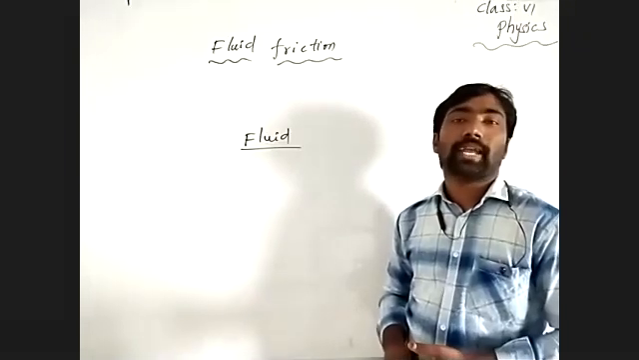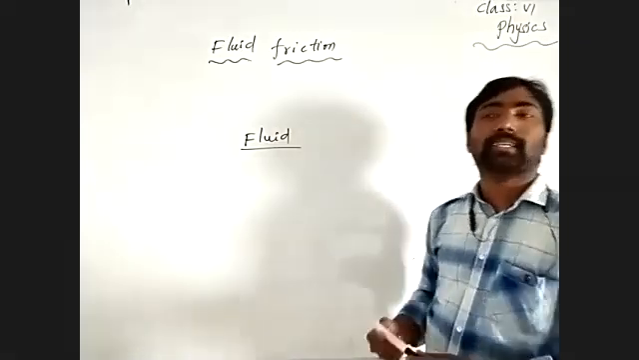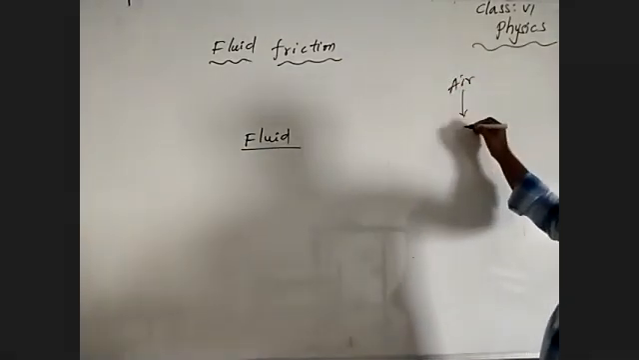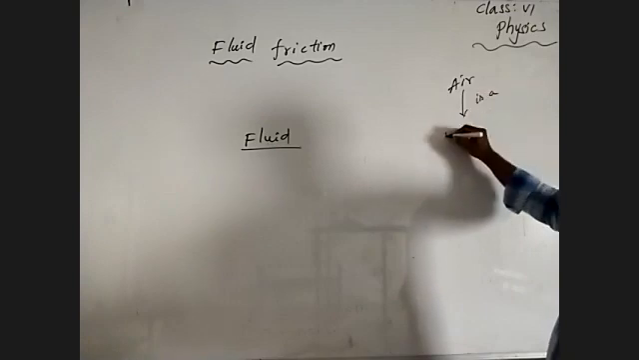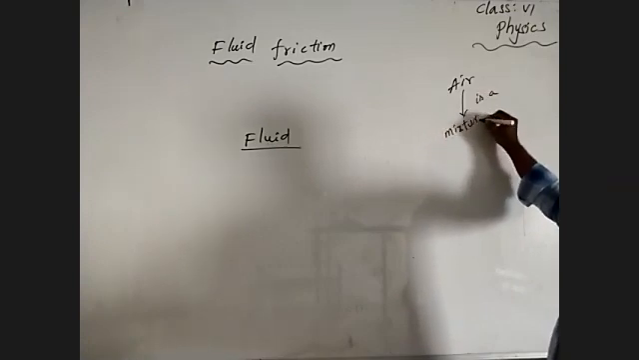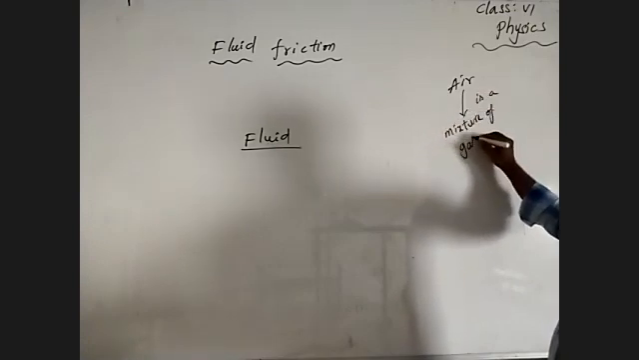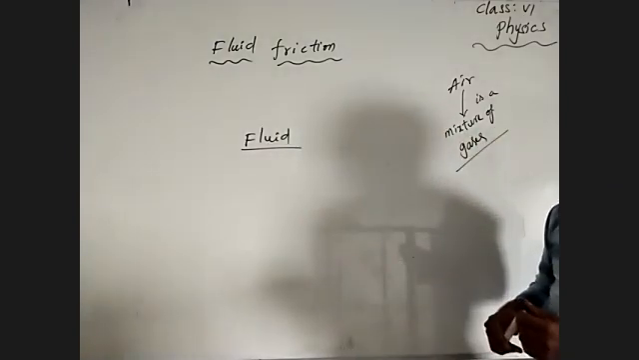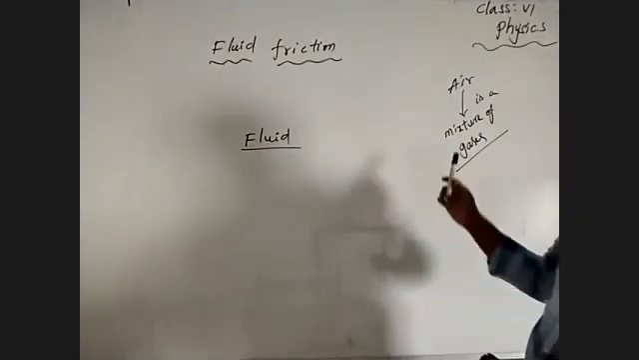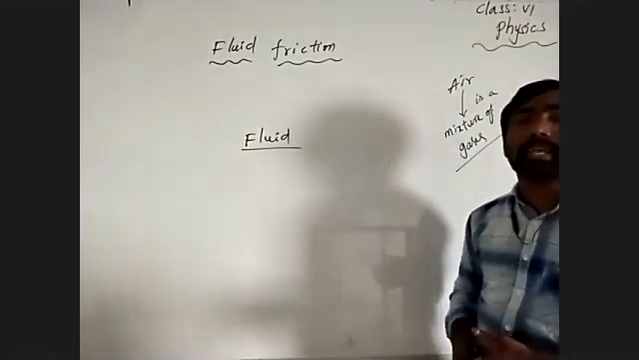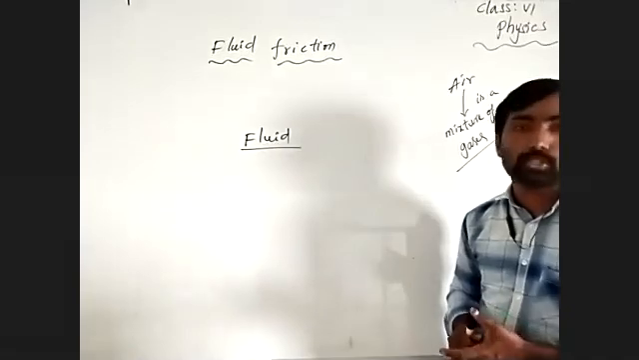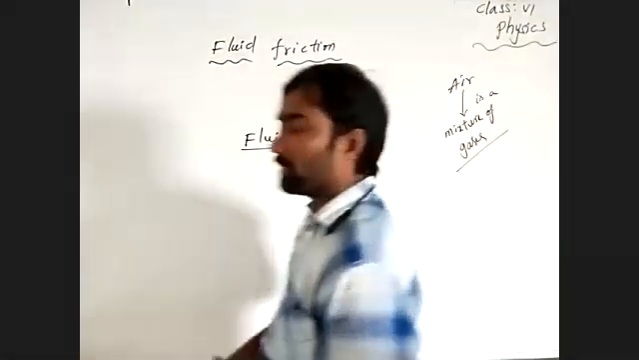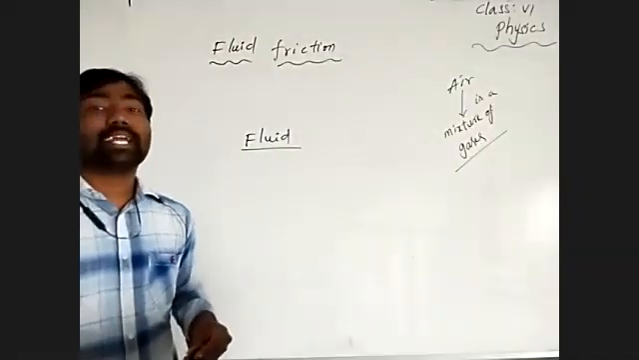Because air is a mixture of gases. Air is a mixture of gases, means it consists of a number of gases. Understand? So through air, the gases in air can travel from one place to another. See what I'm saying to you here, fluid means the substance which can flow.